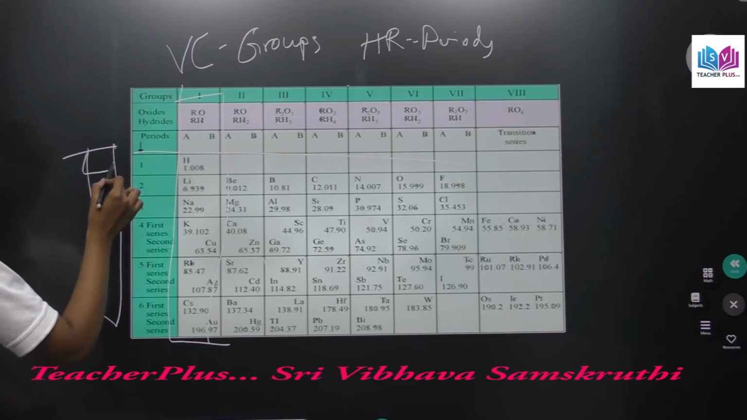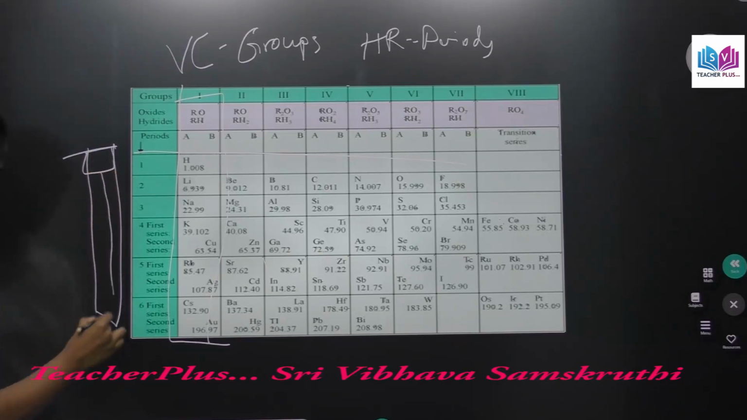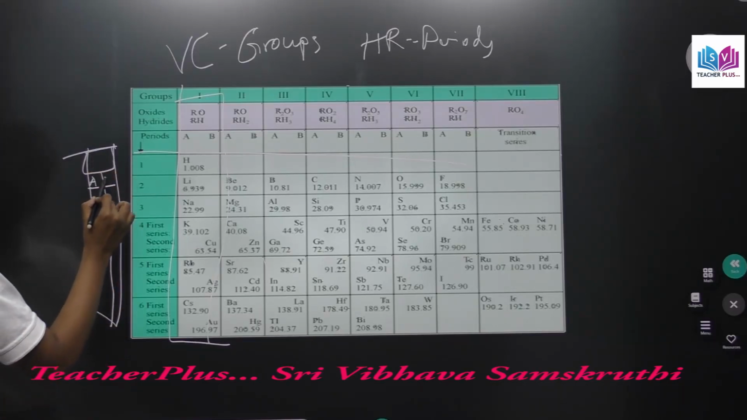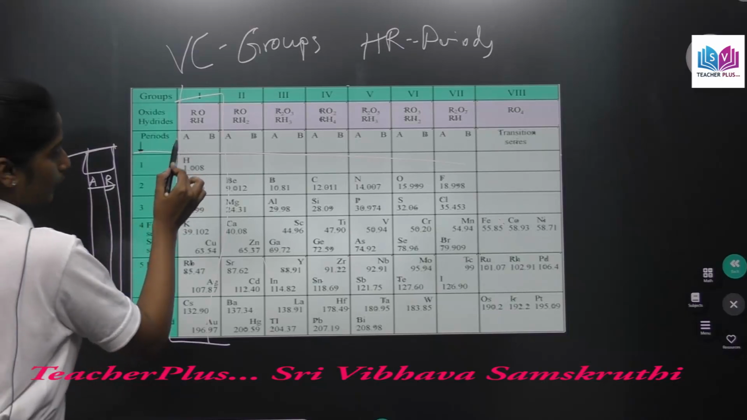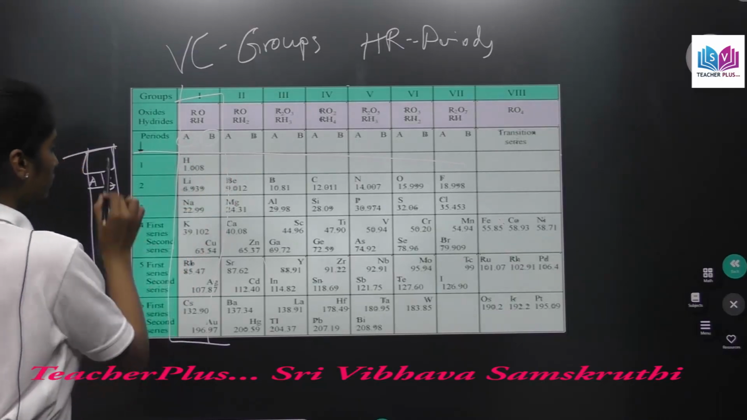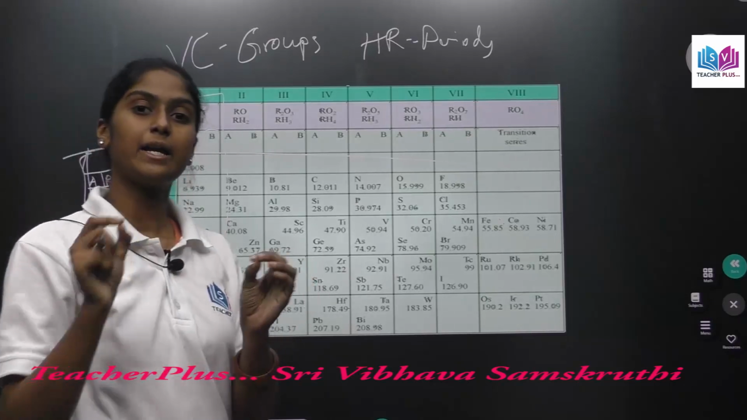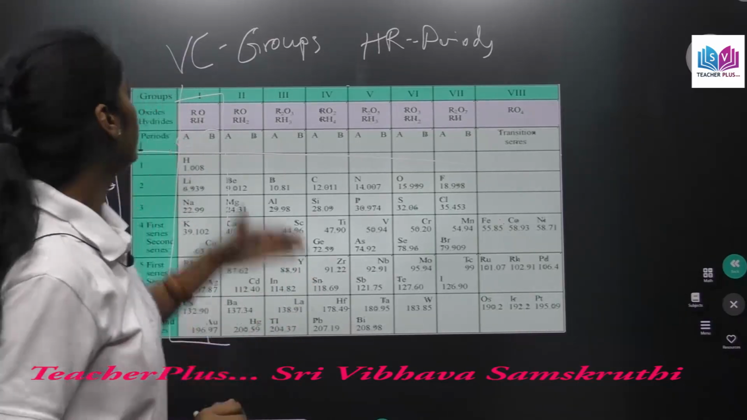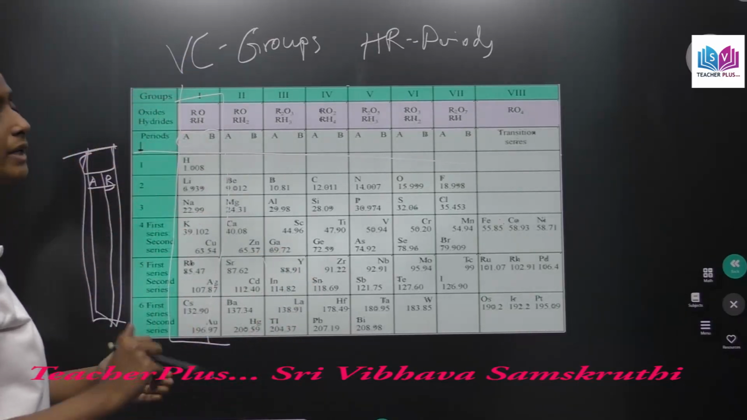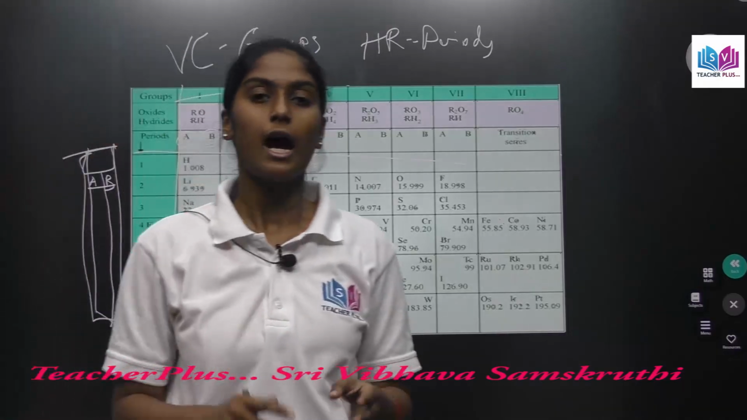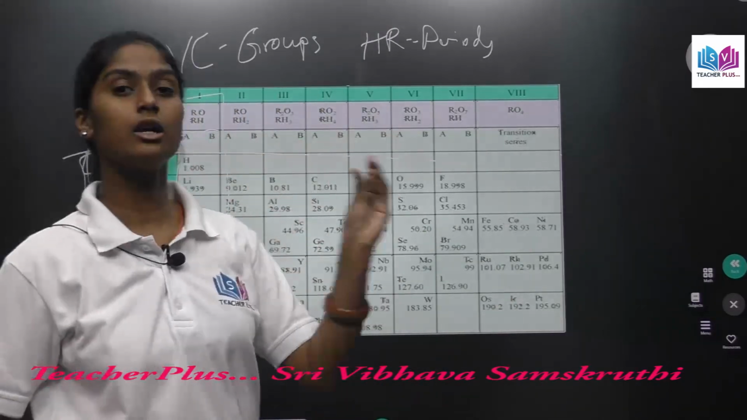This one group was divided into two subgroups, subgroup A and B. As you see here, subgroup A and subgroup B. So in one group there were two subgroups named A and B. So once again, the vertical columns in this periodic table are called groups and the horizontal rows are called periods.